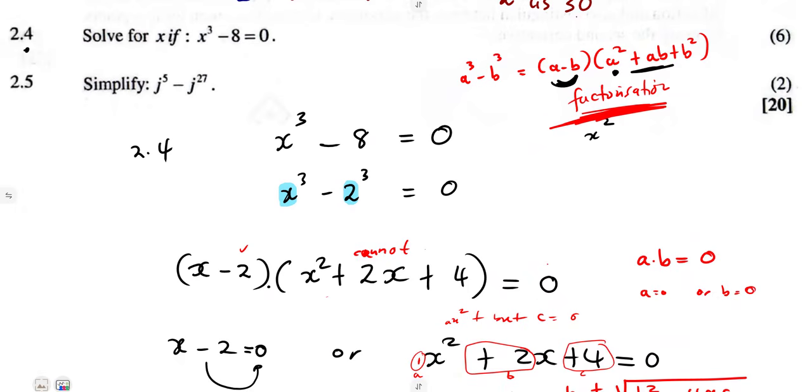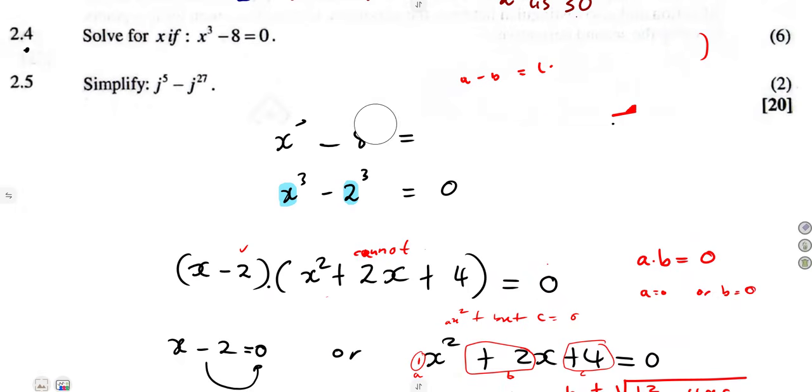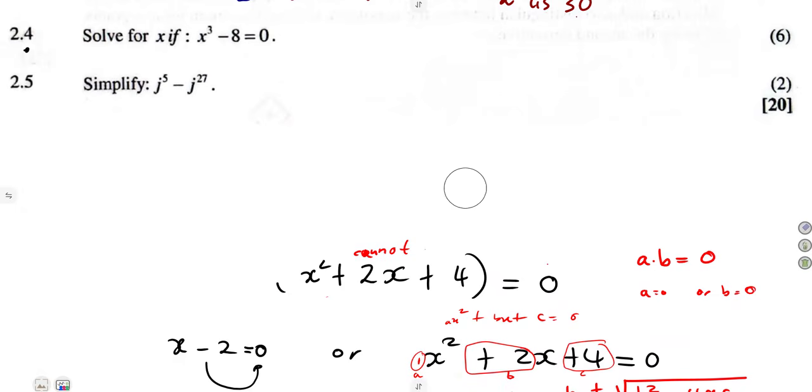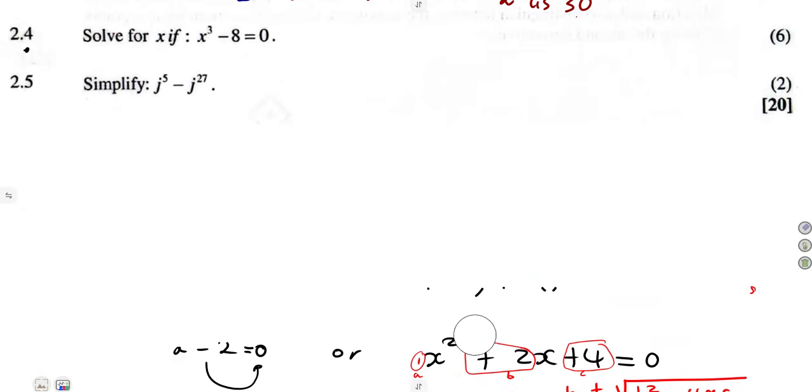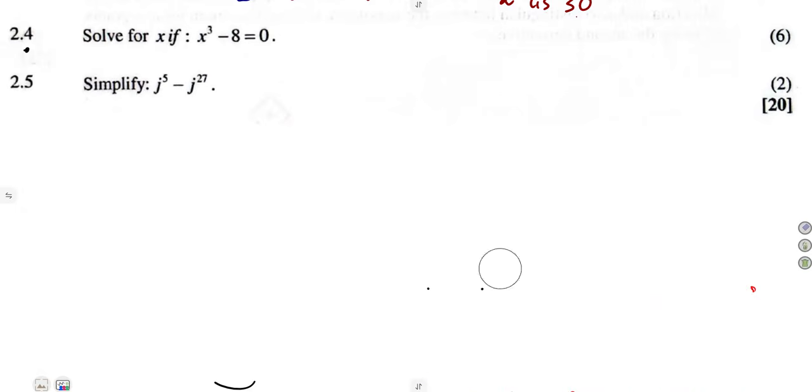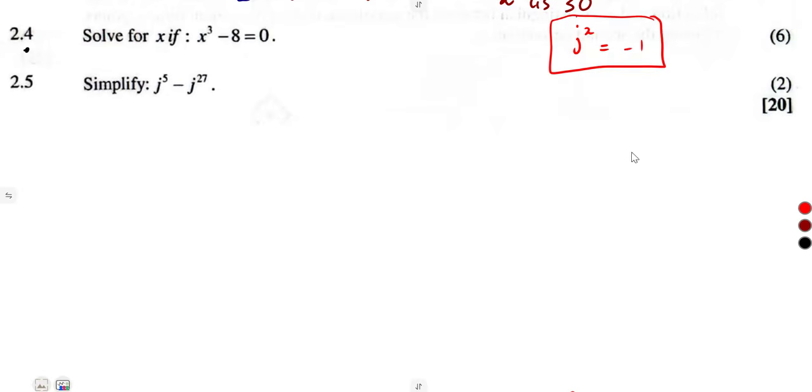2.5, 2 marks. All right, simplify this. These j, guys, the j to the exponent of this, all you just need to understand is that j squared, we know that it is -1. If j represents the square root of -1, then j squared is what?